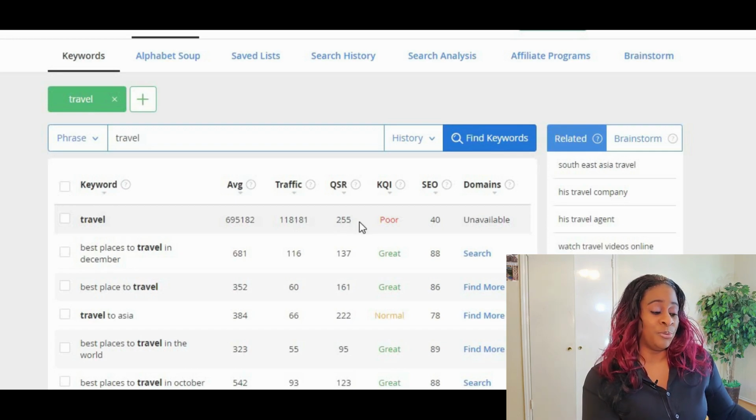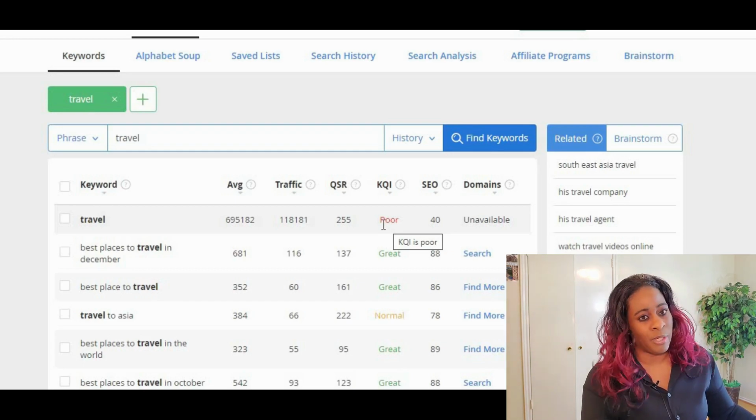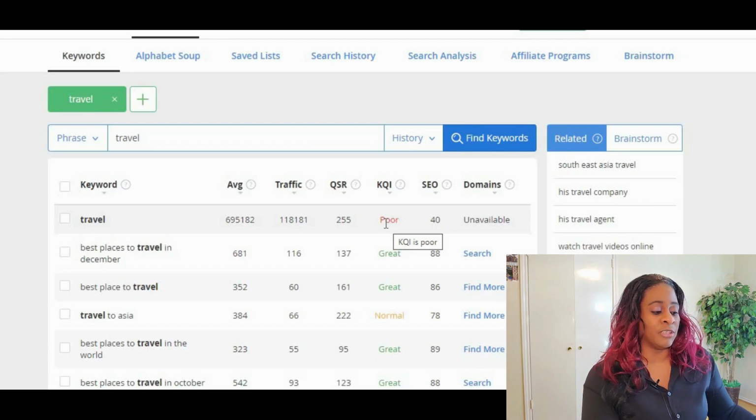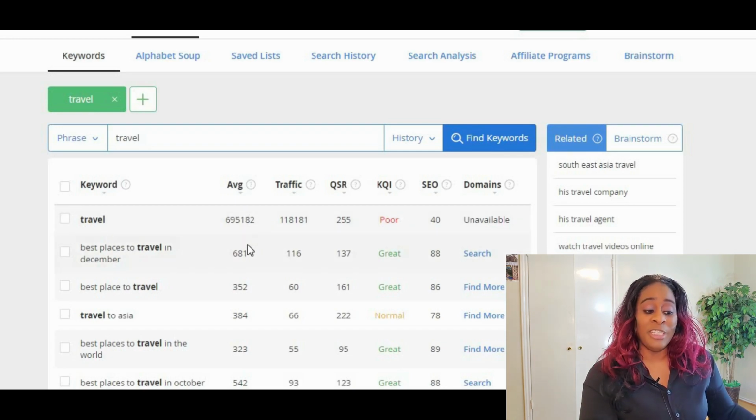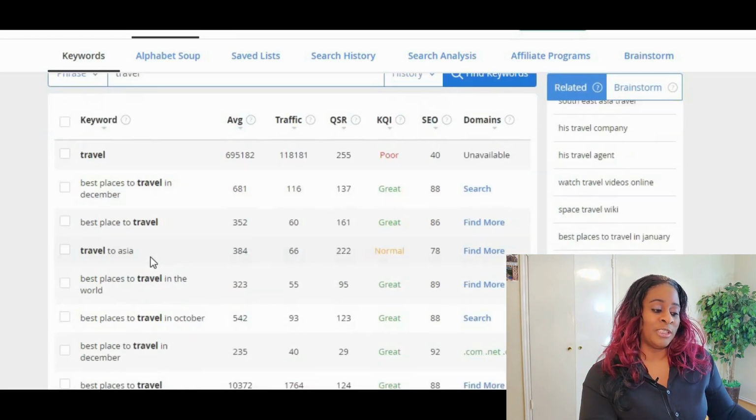But you have 255 websites already ranked for this particular keyword, and it's telling you, don't go after this. It's not worth it. It's not worth it for you to try to compete with these people that are already established in this niche. So you need to find another keyword, a long tail keyword. So now you say, okay, well, let me find a long tail keyword.